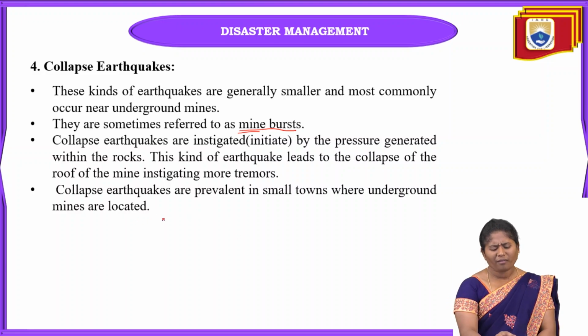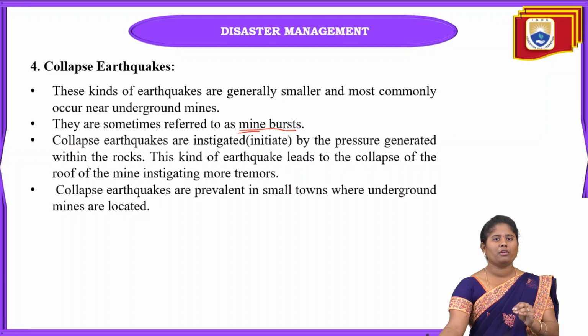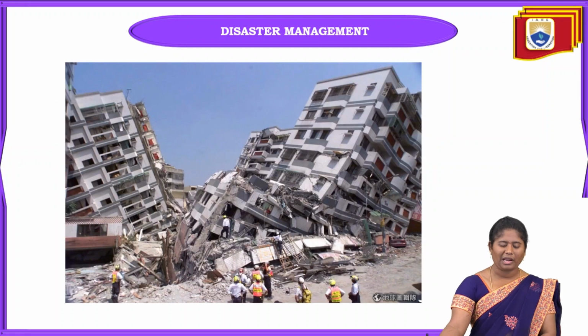And these collapse earthquakes are prevalent in small towns where underground mines are located. It is quite normal where mining is located. Why? Automatically these small earthquakes happen due to these mining machines.